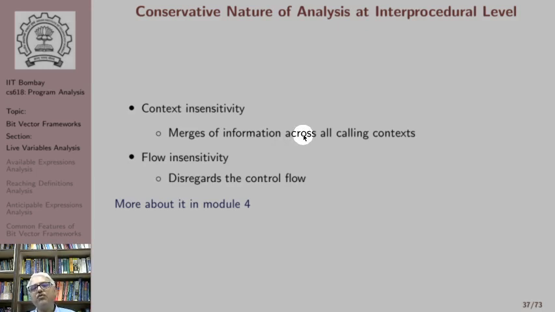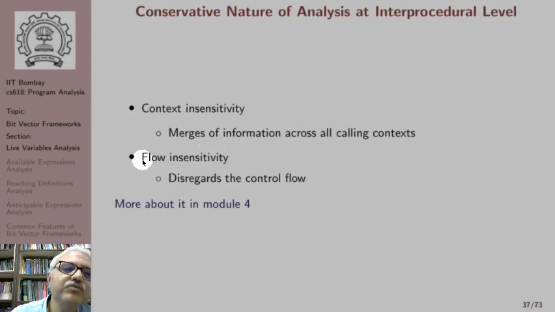If a procedure is called from F, it's different from if it's called from procedure G. When we make these distinctions, the analysis is context sensitive. However, there could be analysis which is context insensitive, and that is a conservative analysis. It would have errors, but the errors would be harmless. We will study this in greater detail in module 4.